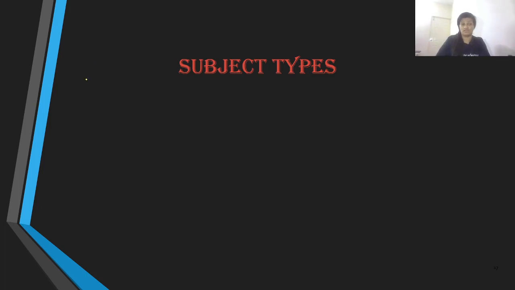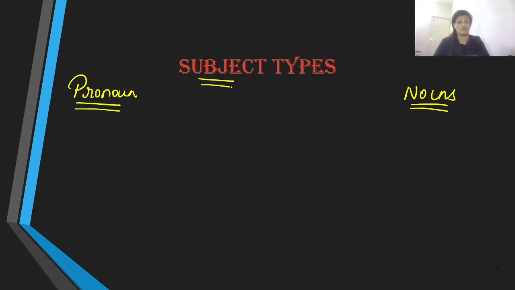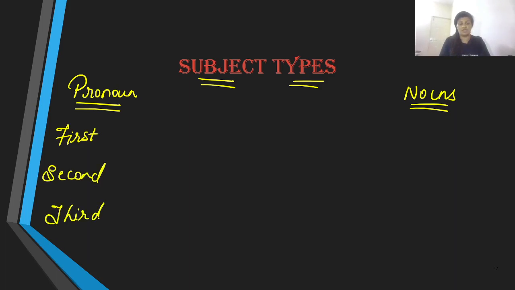Well, we have two subject types. Number one being pronouns, and number two, we have nouns. We use these pronouns and nouns in subject places. Under the category of pronouns, we have first person, second person, and third person.